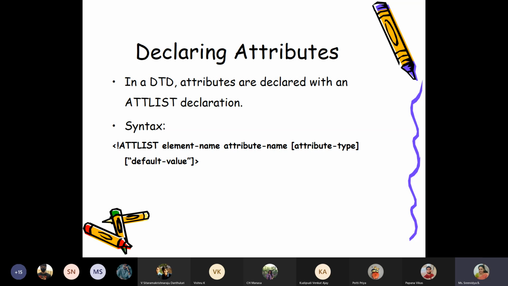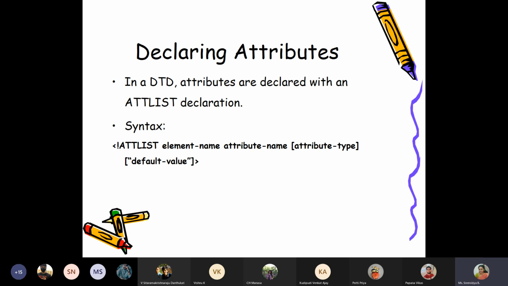What are attributes in HTML, students? Head, body, paragraphs, and so on are elements. Basically attributes are extra features that you want to give to a particular element. Say body, color is an extra attribute, an extra feature I can give.